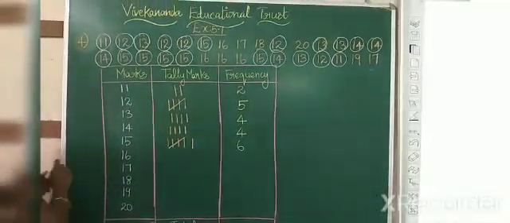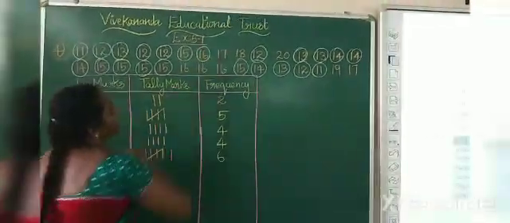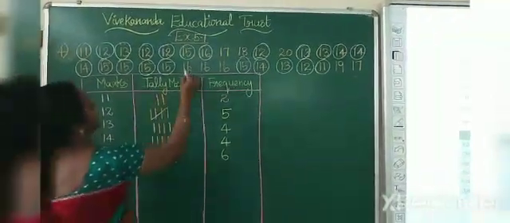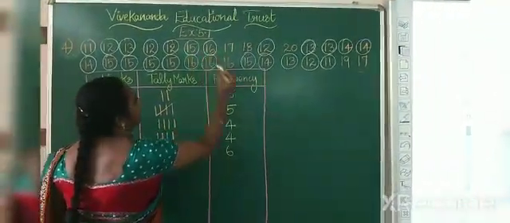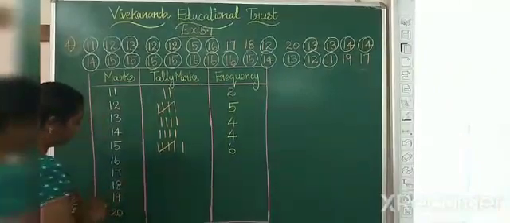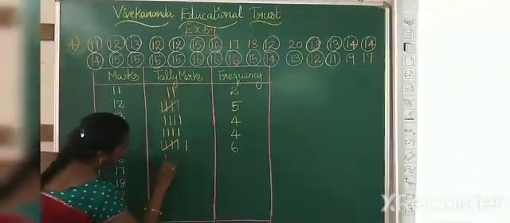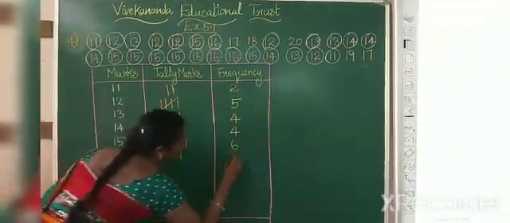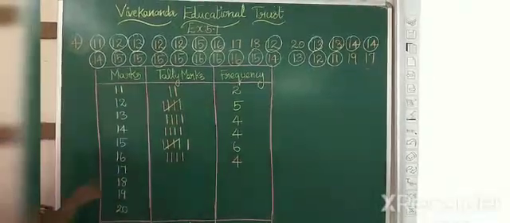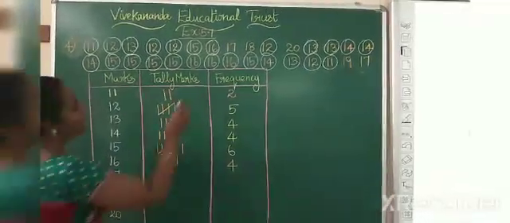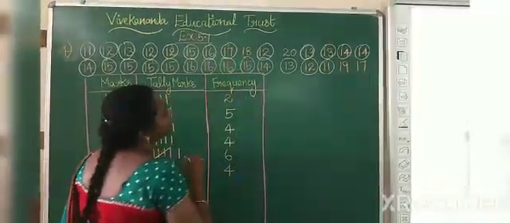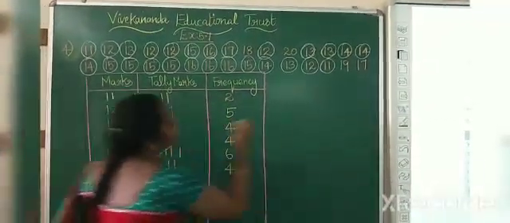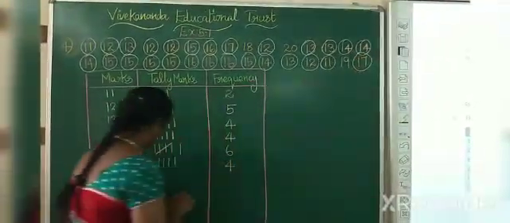Next 16. 1, 2, 3, 4. So 1, 2, 3, 4. Write the number 4. Next 17. 1 and then 2.